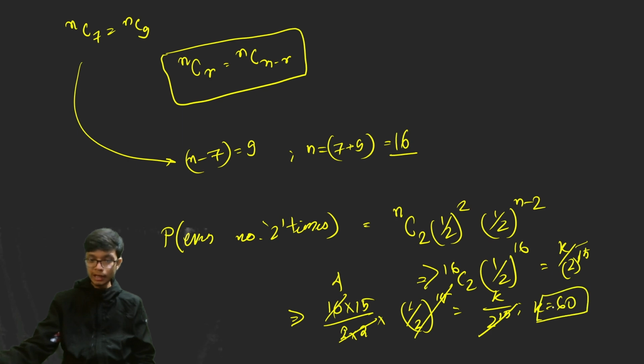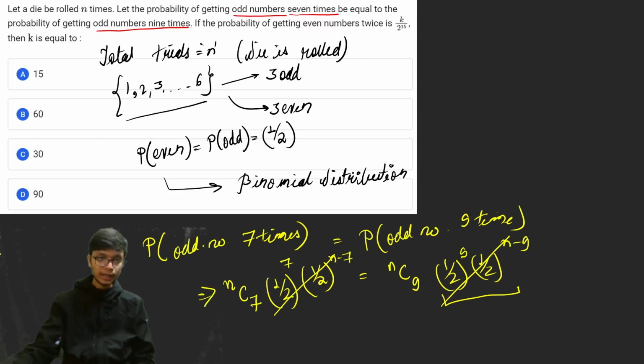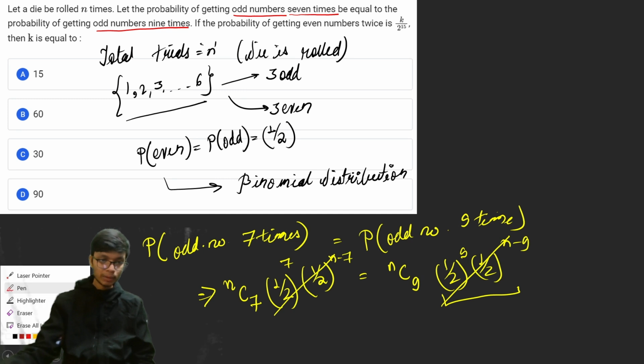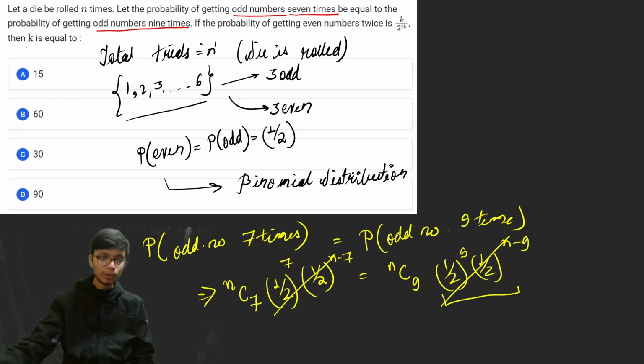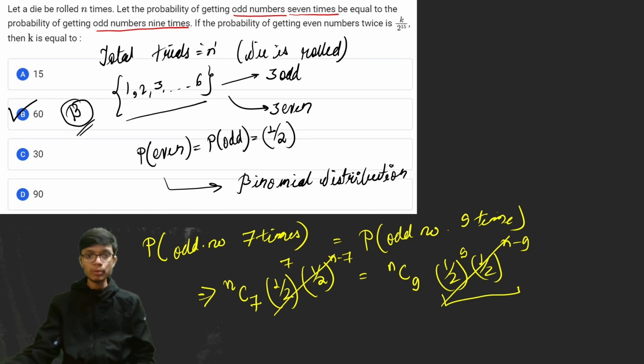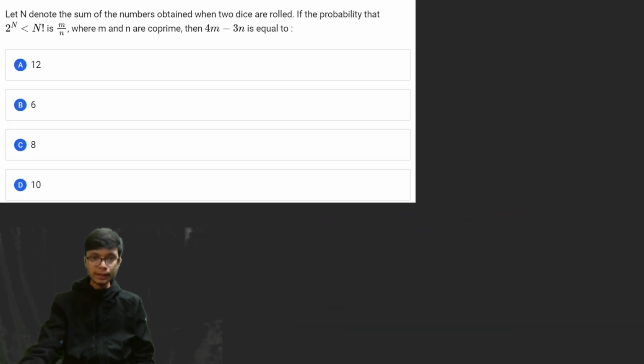So the value of k will be equal to 60, and with this we have the right answer to this particular problem, which is option B. Quite a simple problem, but a problem which gets repeated many times in the JEE Mains examination. The only thing in the problem was to identify what type of distribution it was talking about. So with this, let us move to the next problem.